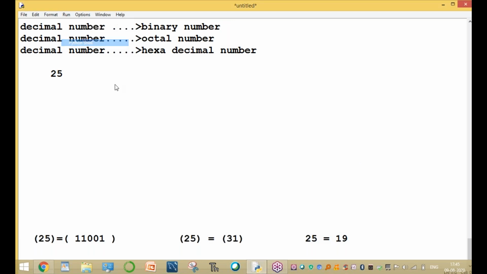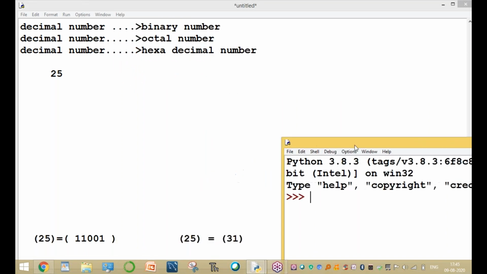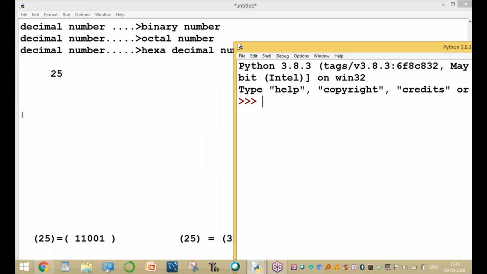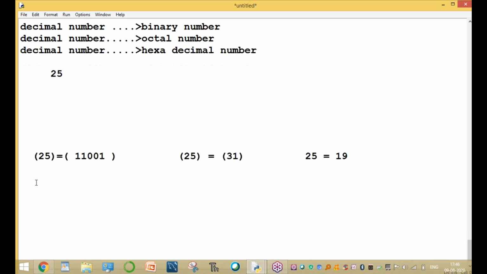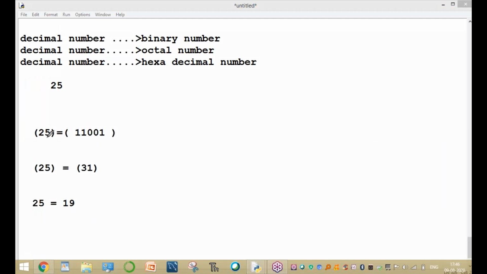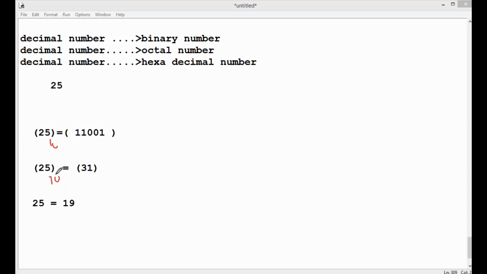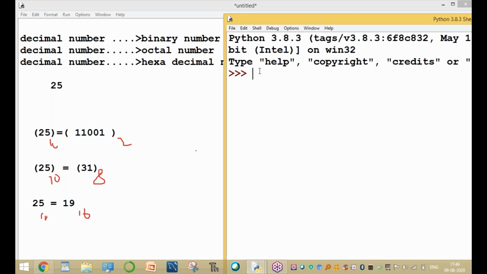Please stay. Now, what is the value of the 25? Here the value of the 25, sir. So these are the different values. Okay, 25 value is the original number. This number converting into binary, and this number converting into octal. Now the result: here base 10, here 16, here 8, here the value is 2. I'll show you with the example. Now the example is 25.